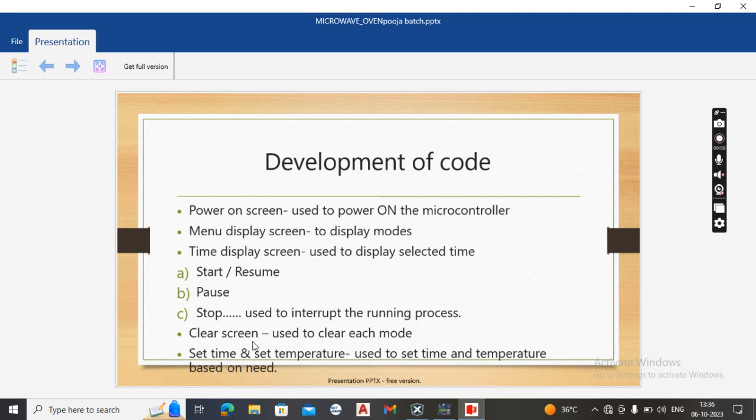Clear screen is used to clear each mode. We have previously used a mode, and to clear that mode we use the clear screen button. Then time set and time temperature are used to set the time and the temperature based on the requirement.